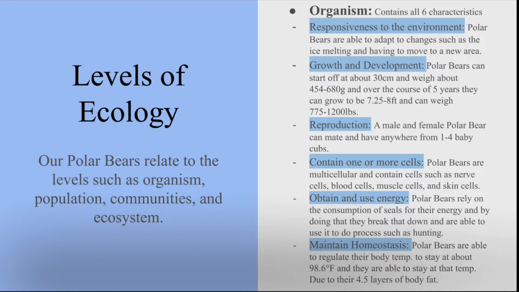They contain 1 or more cells. Polar bears are multicellular and contain cells such as nerve cells, blood cells, muscle cells, and skin cells. They obtain and use energy. They rely on the consumption of seals for their energy, and by doing that, they break down the food and are able to use it to power processes such as hunting.